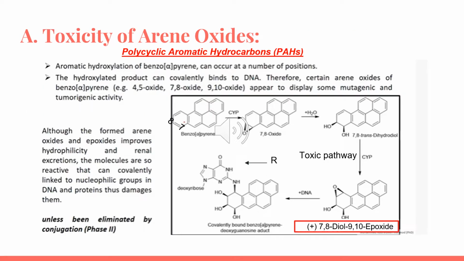For the toxicity of the arene oxides, as we can see in the scheme here, benzo-a-pyrene is metabolized at sites 7 and 8 to give a non-toxic epoxide called 7,8-oxide. It's non-toxic. Then, there are hydration reactions to give non-toxic metabolites called 7,8-trans-dihydrodiol. Here we have loss of aromaticity. Then, the 7,8-dihydrodiol non-carcinogenic metabolite will further be metabolized at positions 9-10 to form a carcinogenic 9,10-epoxide that will bind to the DNA and lead to toxicity.